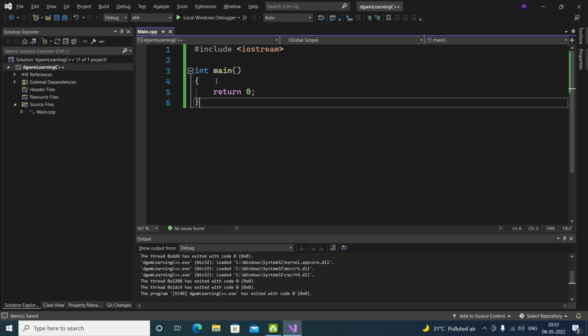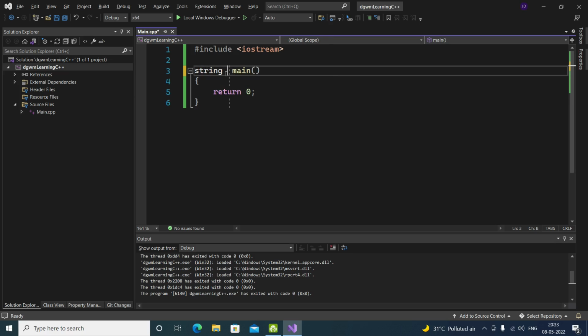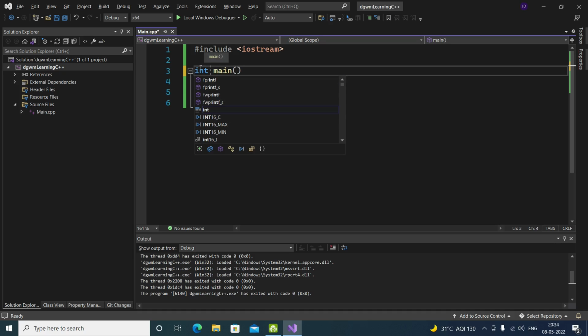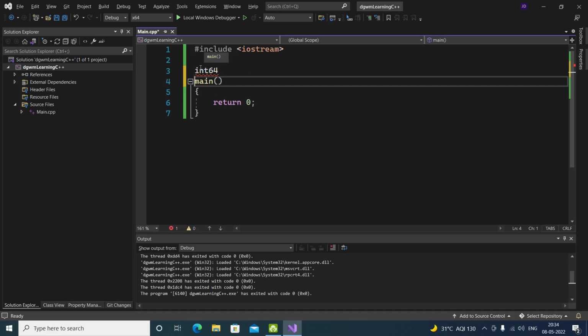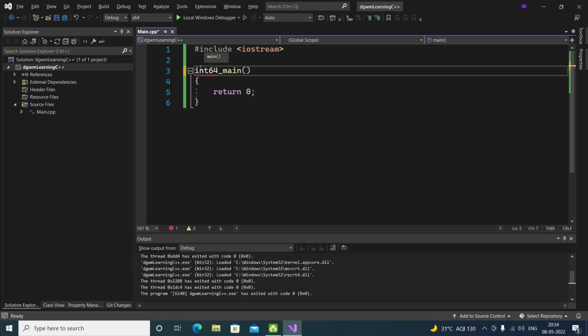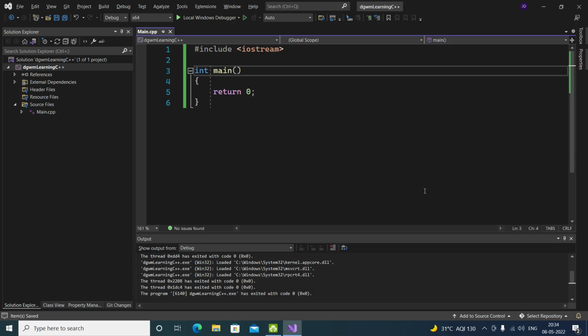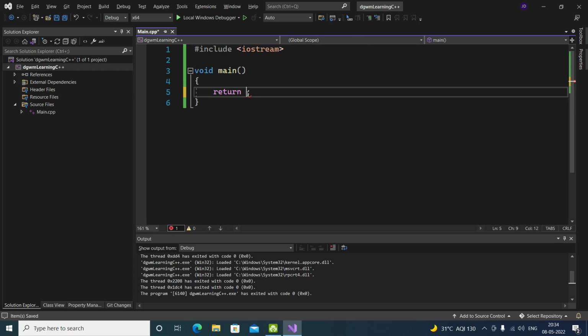There is not only one type. You can add others, like std::string. This is in newer C++. If you are using an older version, you can use that, or just this. Void is there, integer is there, int64 maybe, int64_t is there. There are a lot of them. We usually use integer or void. Now let's see. When I put void, it shows an error. But what if I just return 0?